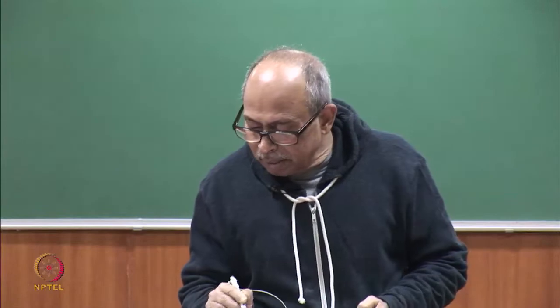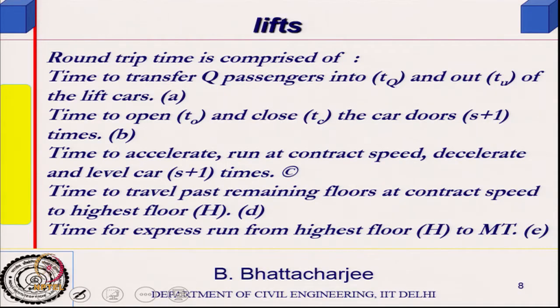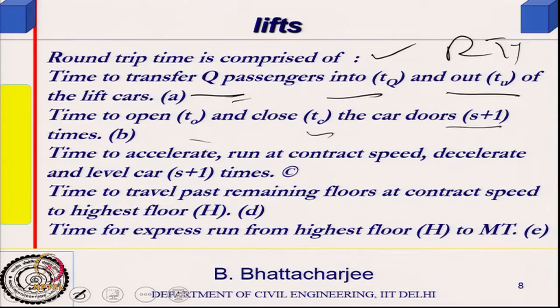So, all this time, let me define now. Round trip time, RTT, comprises the time of transfer of q passengers into and out of the lift car, I call it A. Time to open and close the door, s plus 1 times, that I call B. Time to accelerate, run at contract speed, which is the constant speed actually, and decelerate and level the car.